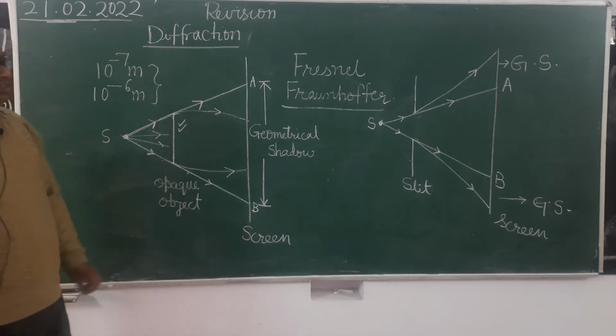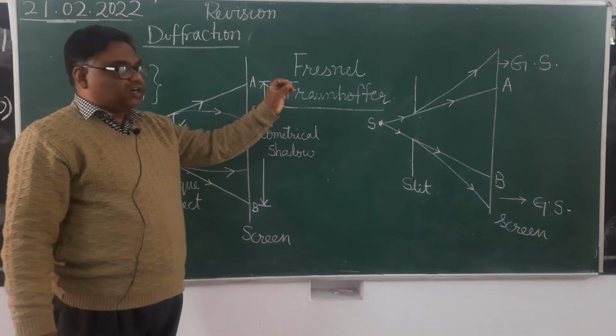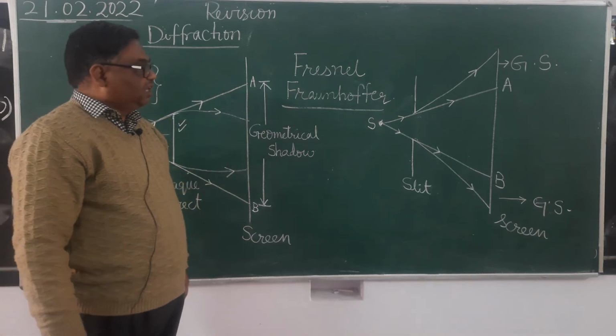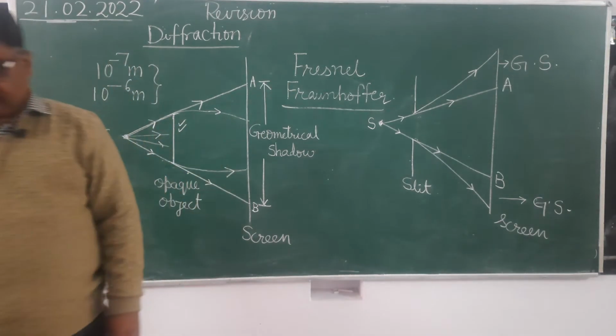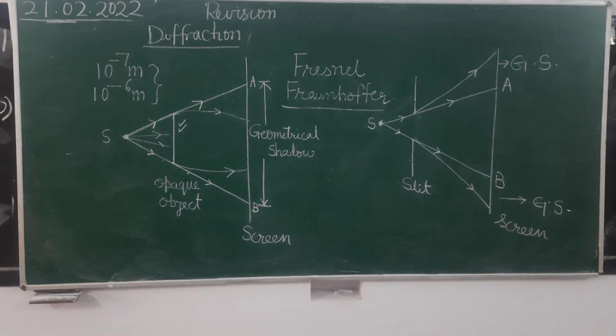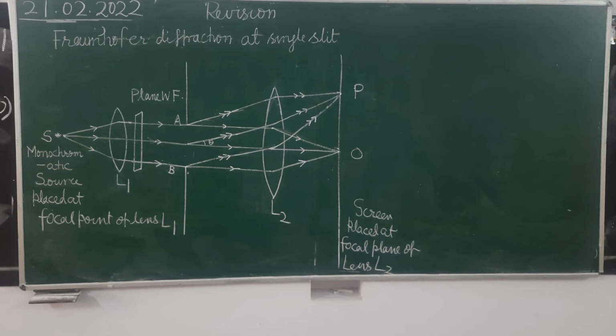In our course, there is only Fraunhofer diffraction at the single slit. So, this is the diagram of Fraunhofer diffraction at single slit.